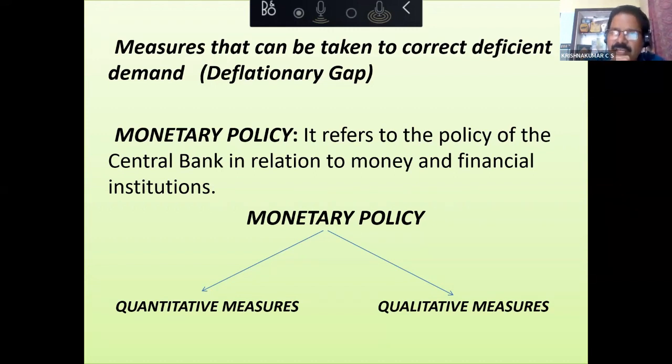Suppose RBI is giving higher interest. Commercial banks will think it is better to keep money with the RBI than giving to the public. It is more safe. You need not worry about collecting the money back and all those things. Safer and good interest they are giving. So commercial banks will keep more money with the RBI. So money available with the commercial bank to lend to the public will fall. That means their lending capacity will fall. They will give less loan. Money supply will fall, consumption will fall, aggregate demand will fall, inflation will be controlled.